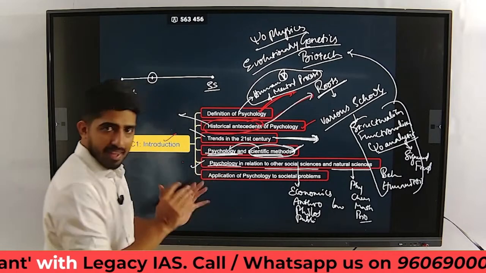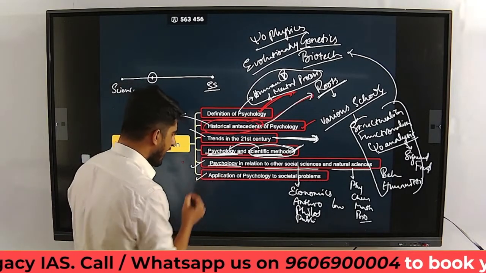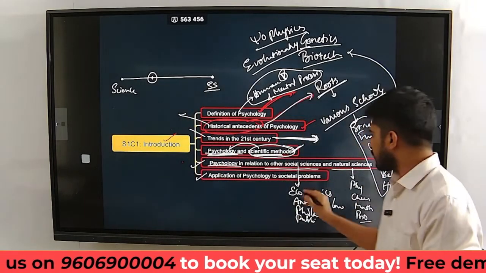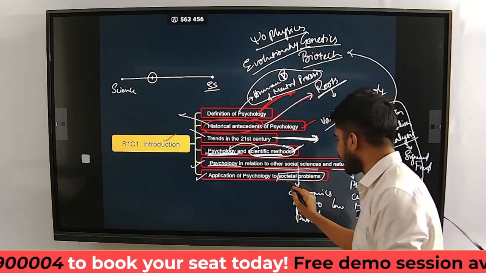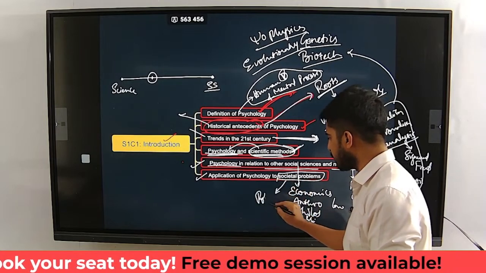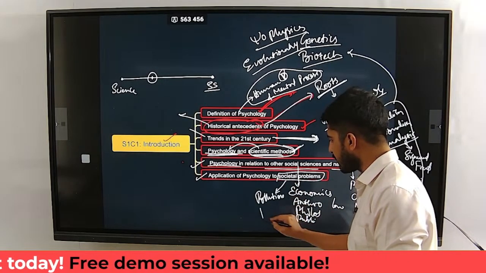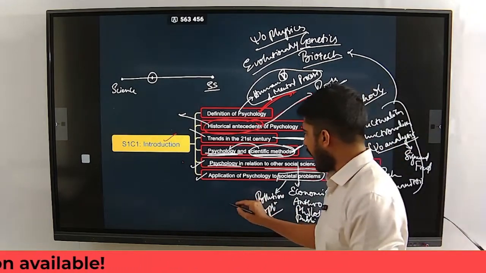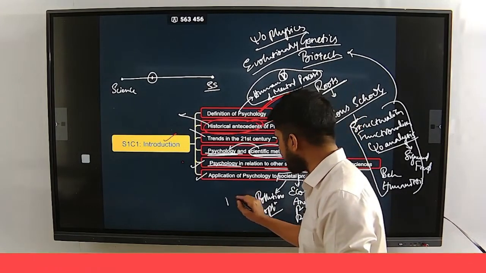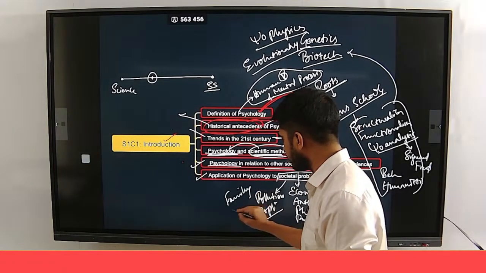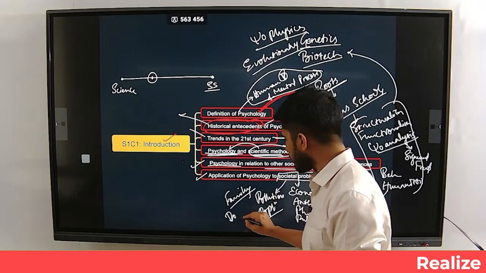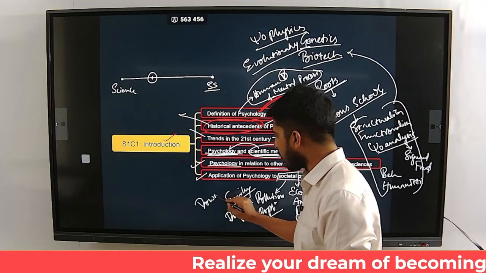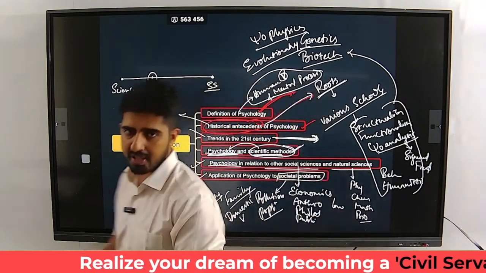So this is that part of your syllabus, and then you have application of psychology to societal problems. So we have various problems at a society level. Maybe pollution is an issue. Population explosion is an issue. You have problems related to family issues, right? Domestic violence is an issue. Dowry is an issue. How will psychology help solve these problems?